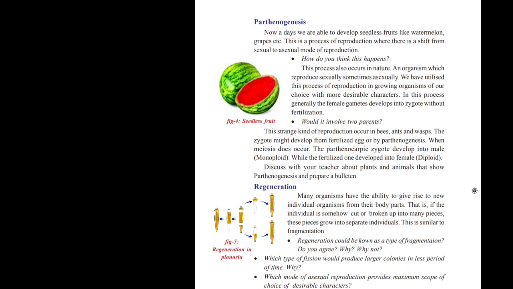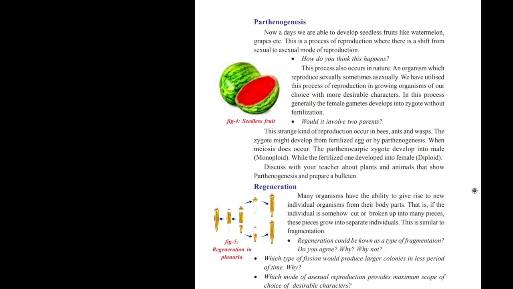We all know that in the market, there are some seedless fruits. Which means that usually fruits contain seeds. Yes or no? But in the case of some fruits, they do not contain any seeds. These types of fruits can be developed from the process of parthenogenesis. So what is parthenogenesis? What is the process required here? So we are going to discuss that.